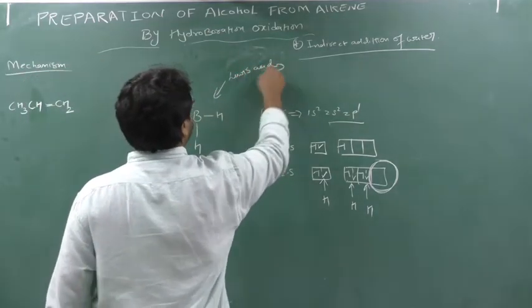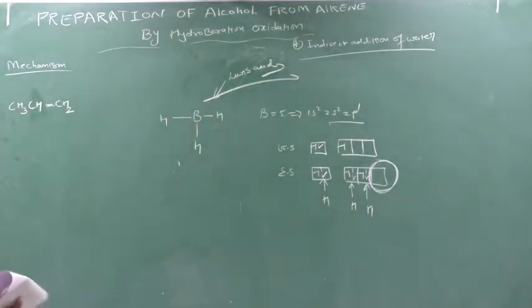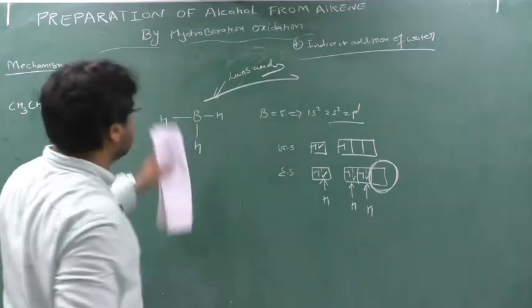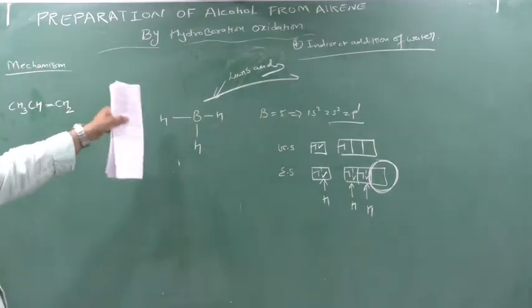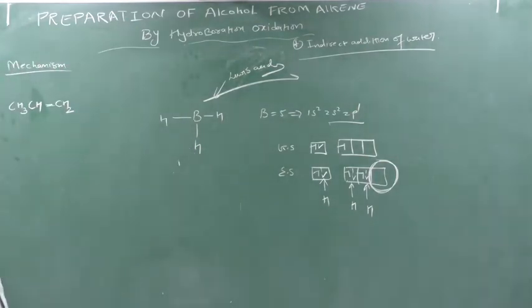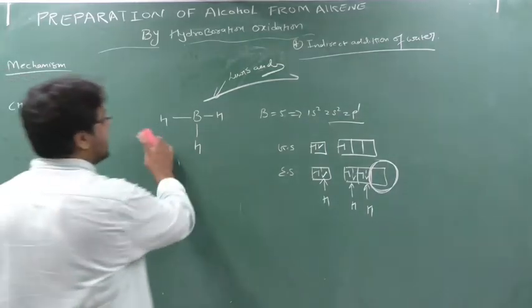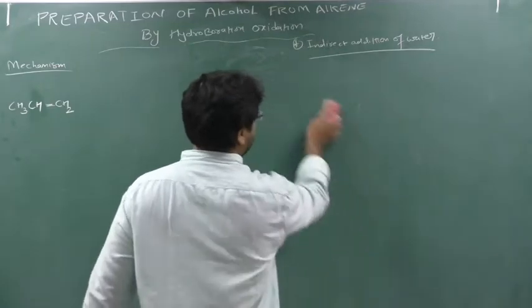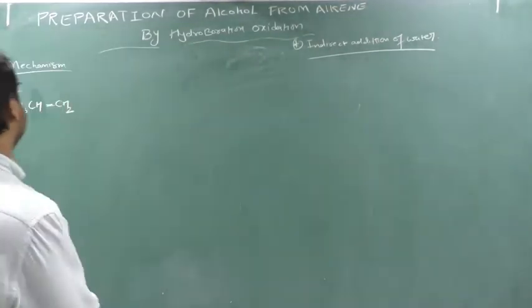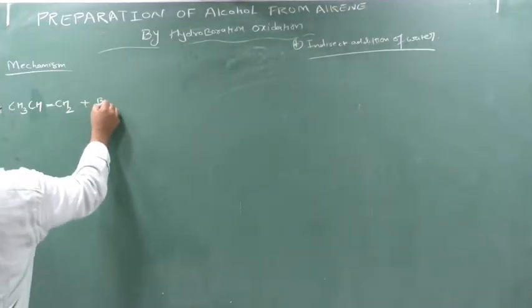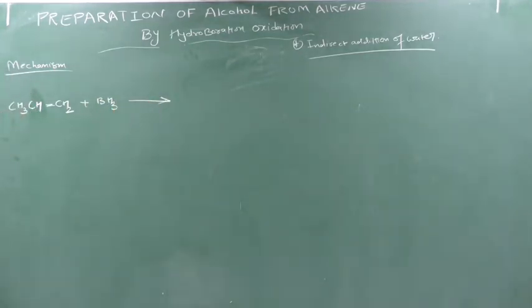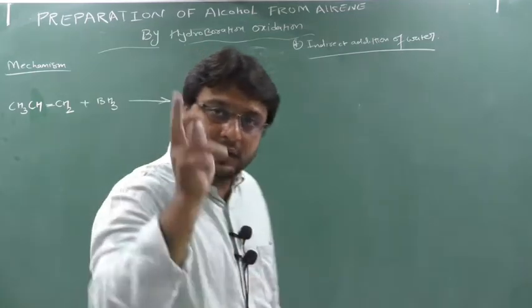Yes or no? One who gains the electron. So boron has a capacity to attract electrons in this way. That's why the boron of BH3 can form a bond. So this can act as an electrophile, and this can act as a nucleophile. Now this boron will do the reaction. Why can boron do the reaction? Understood? Because it has the capacity to make a bond, because of the empty vacant p orbital.